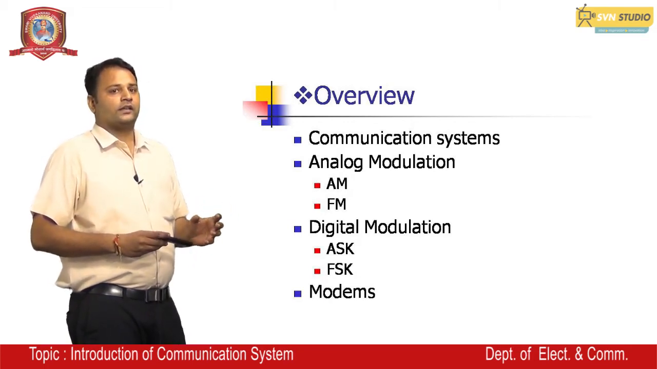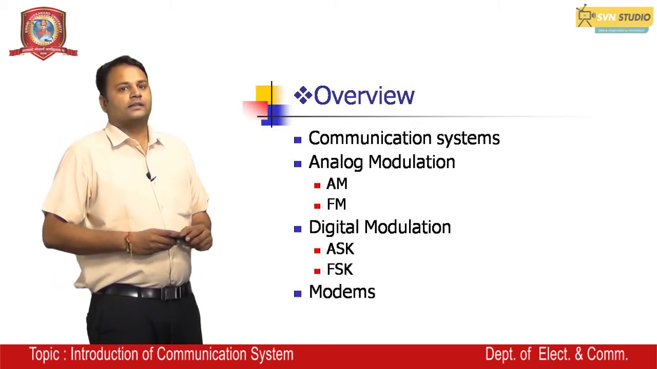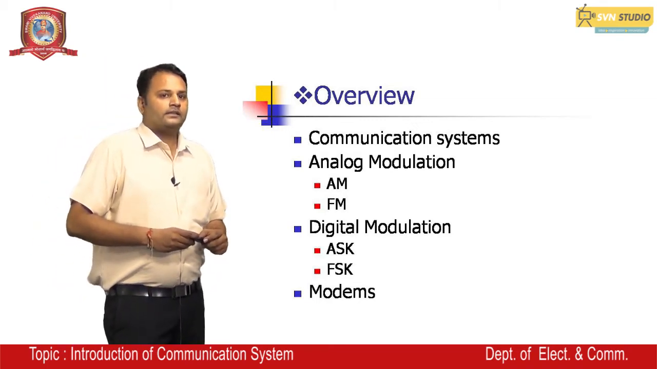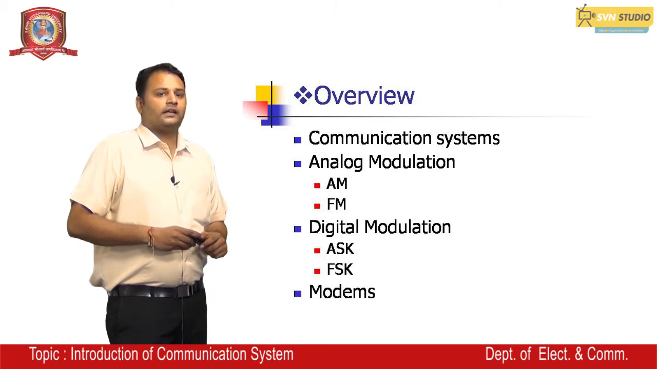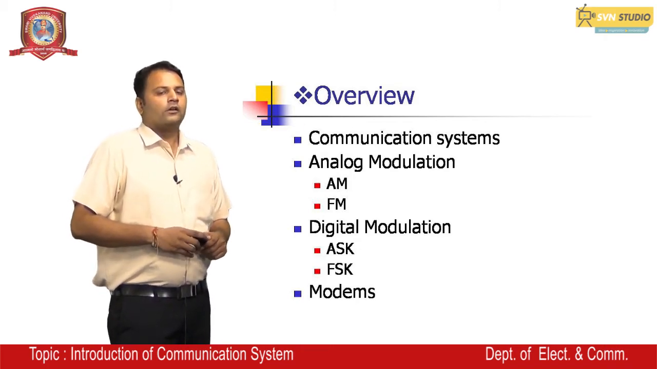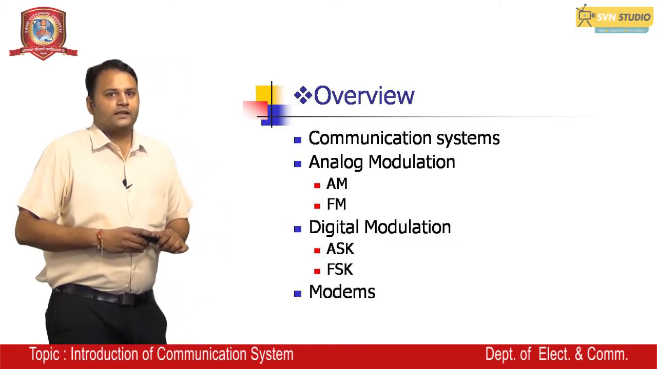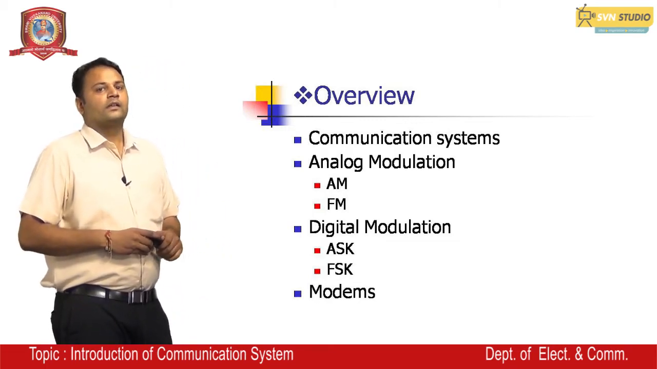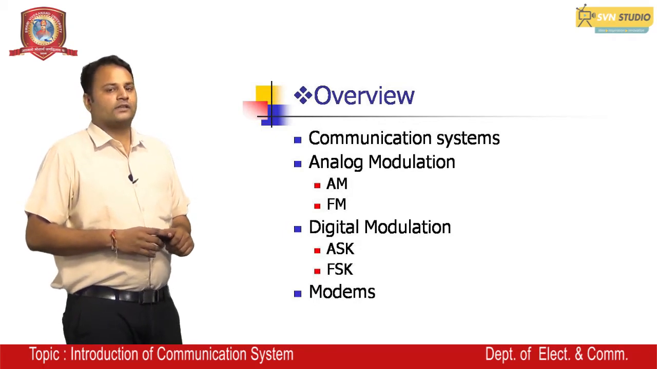Then analog modulation. Analog modulation has two parts, AM and FM. And second is digital modulation. It has two parts, ASK, FSK. And the third is modem. First of all, the word that is coming here is modulation. We will discuss in the next slide what modulation is.